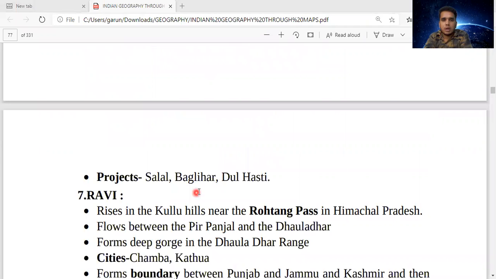Projects: Salal, Baglihar, Dul Hasti. These are the dam projects over here: Salal, Baglihar, and Dul Hasti.